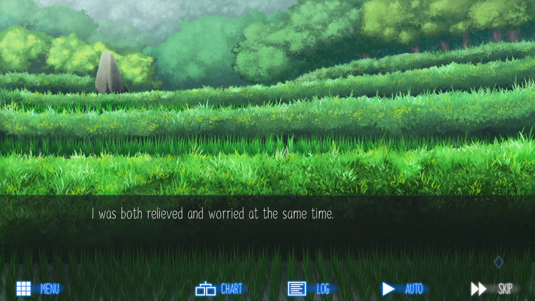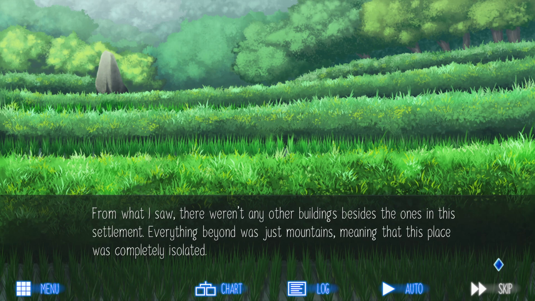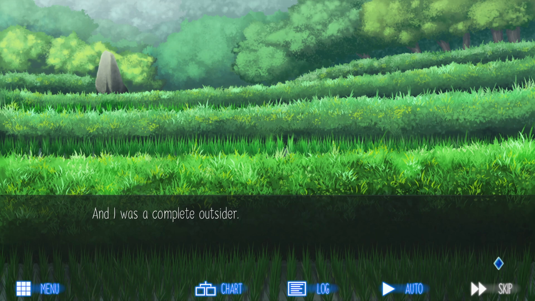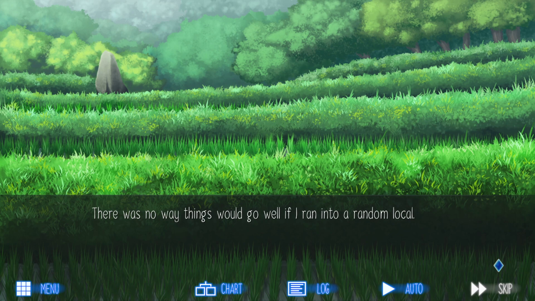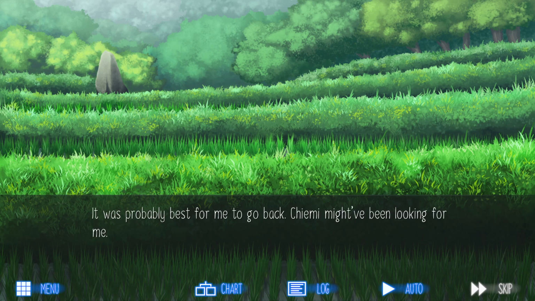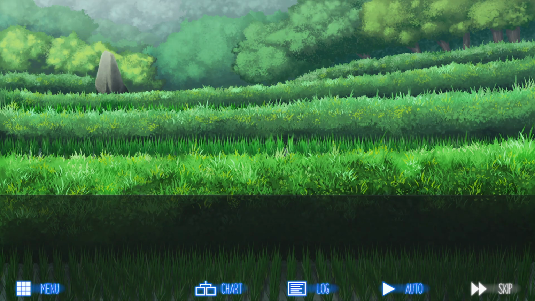I was both relieved and worried at the same time. From what I saw, there weren't any other buildings besides the ones in the settlement. Everything beyond was just mountains, meaning that this place was completely isolated, and I was a complete outsider. There was no way things would go well if I ran into a random local. I blatantly crouched to hide myself a bit. It was probably best for me to go back. Chiemi might have been looking for me.